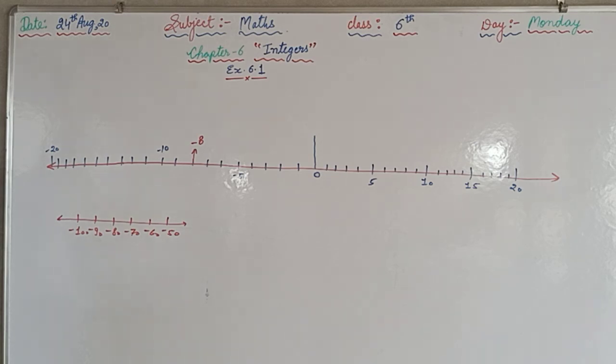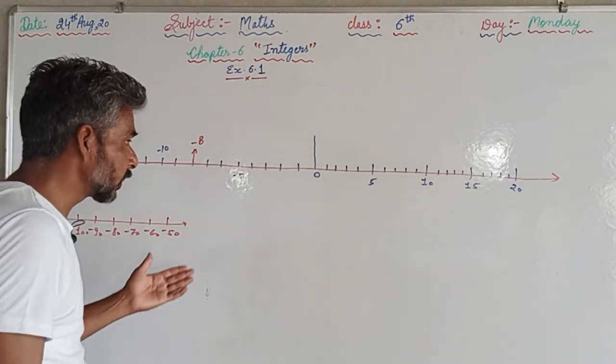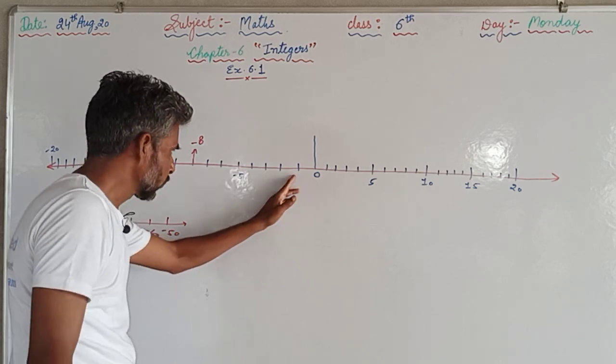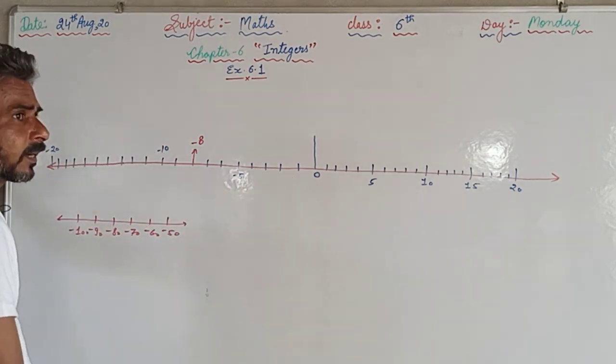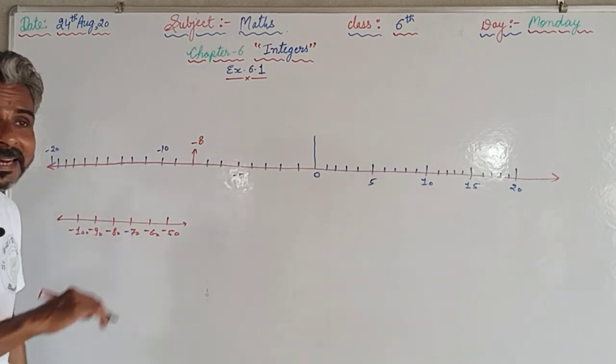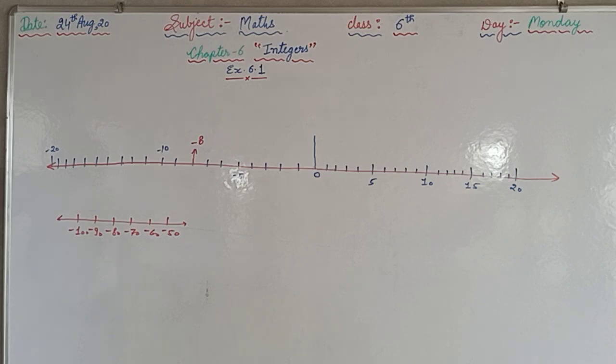Smallest negative integer is minus 1. No, less than minus 1 many negative integers are there. Minus 1 is the largest negative integer. No negative integer is there greater than minus 1. Is minus 26 greater than minus 25? No, minus 26 will come on the left hand side. That's why it is not greater than minus 25.